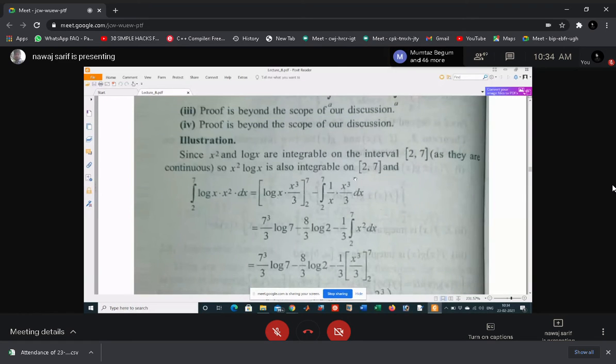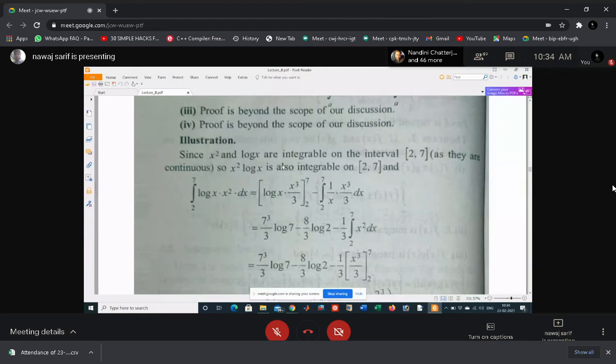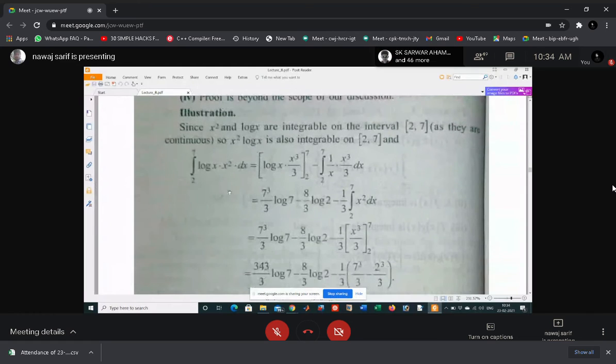Now this is an example of a product of functions: x square and log x are both integrable on 2 to 7. So their product is also integrable, and you can easily find the integration of the product.